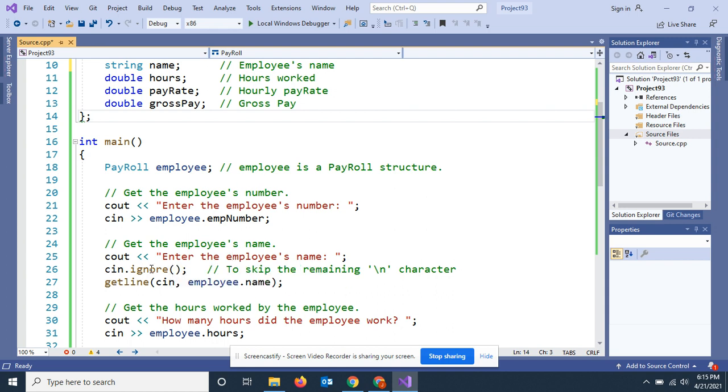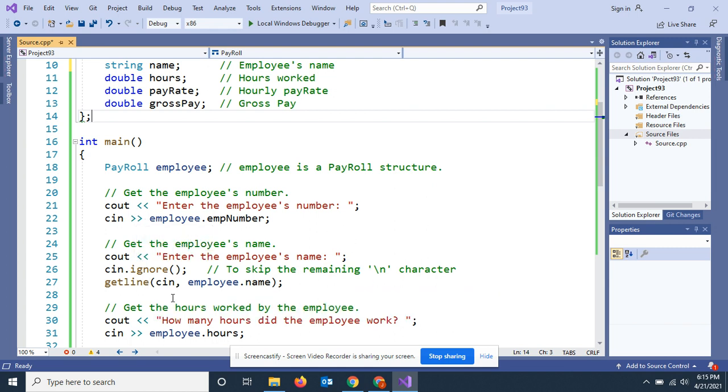Don't worry about this cin.ignore, that's not a big deal for this. It's just something I used. And then I'm going to put getline cin, employee.name.